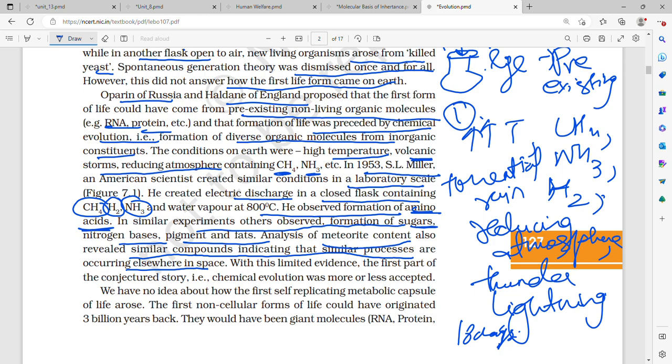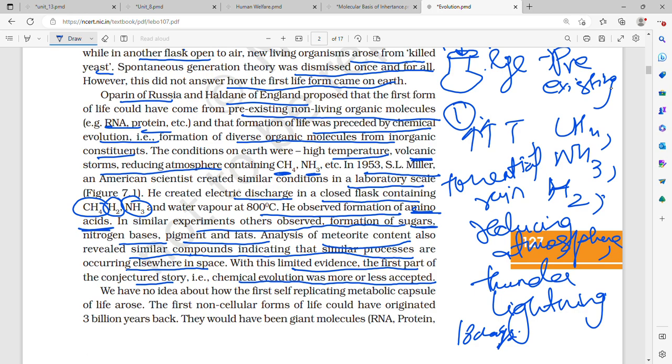That was right, but do we get first life from it? That is biotic. The abiotic part was correct. It was proved by S.L. Miller's experiment, and further it was proved when we analyzed meteoroid content and got to know that there were similar compounds, indicating that such processes were happening elsewhere in space too. With this limited evidence, the first part of the conjectured story, that is chemical evolution, was more or less accepted.